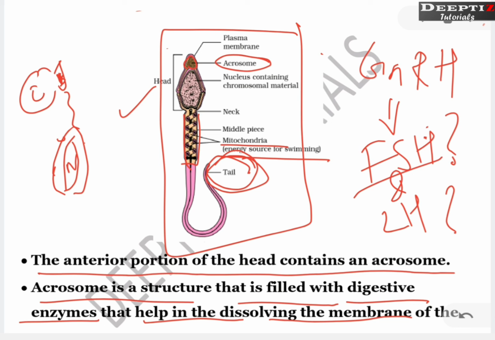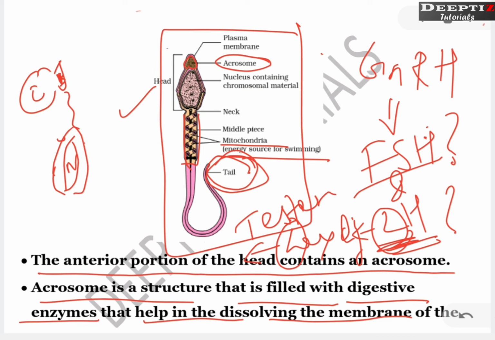FSH will act on Sertoli cells. We know the Sertoli cell is to nourish those structures which are formed at the time of spermatogenesis. What about luteinizing hormone? It will act on the Leydig cell. This way you can remember: luteinizing also starts with L, Leydig cell also L. So what does it produce? It produces testosterone or the androgen.